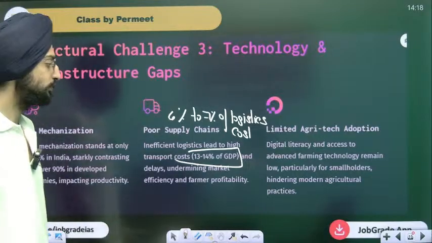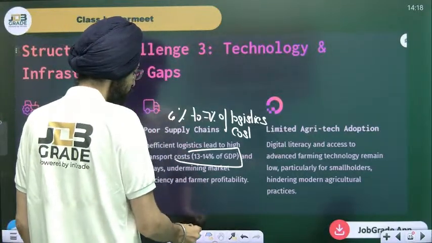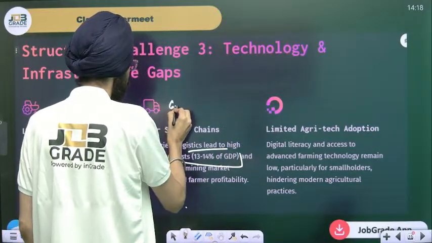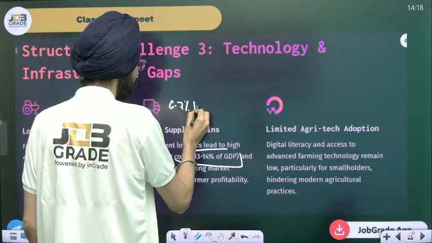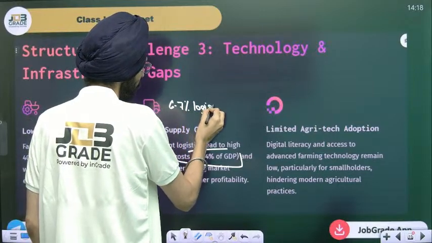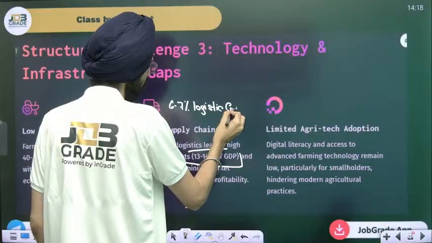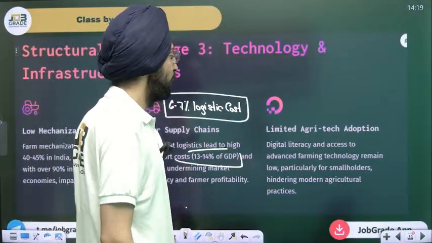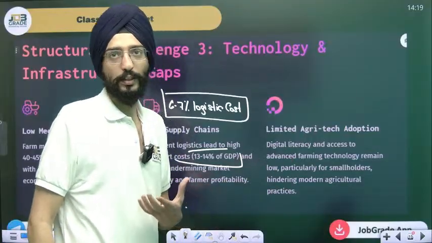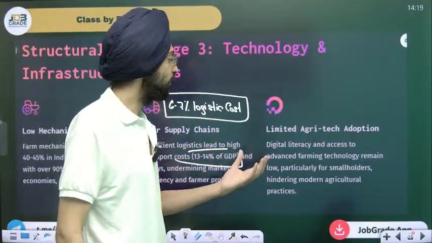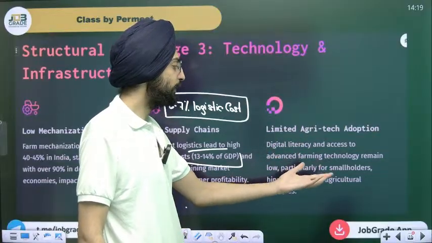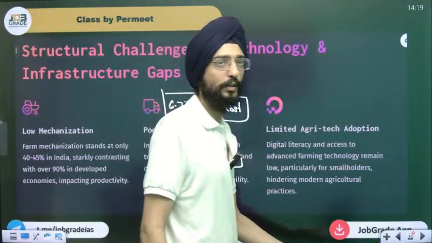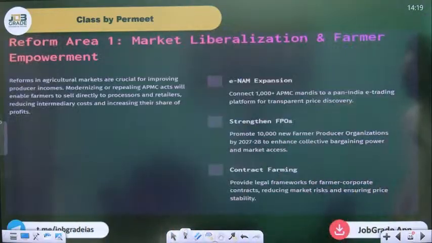Limited agri-tech adoption. Again, farmers don't have much digital literacy. Digital literacy and access to advanced farming technology remain low, particularly for smallholders adopting modern agriculture practices. These are certain problems associated with the farmers.